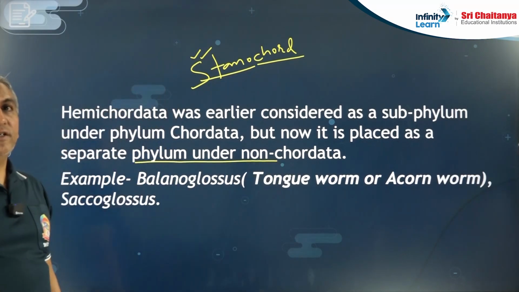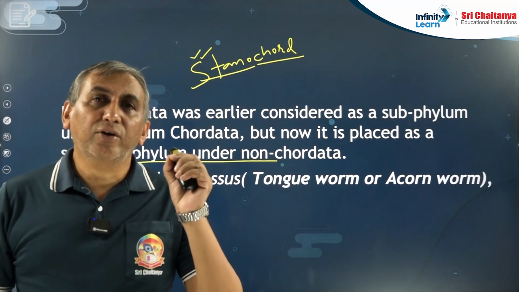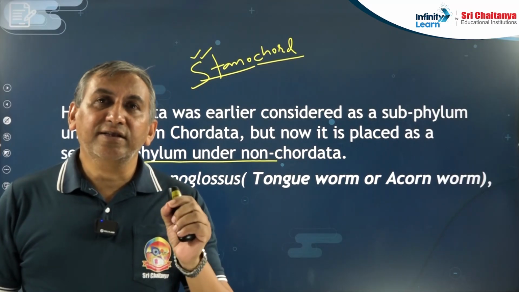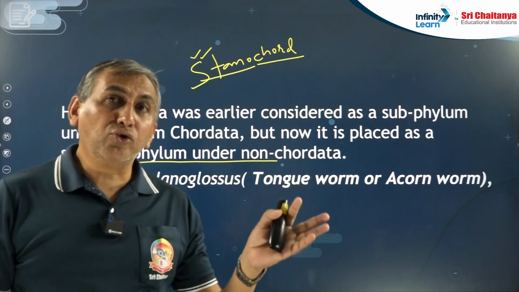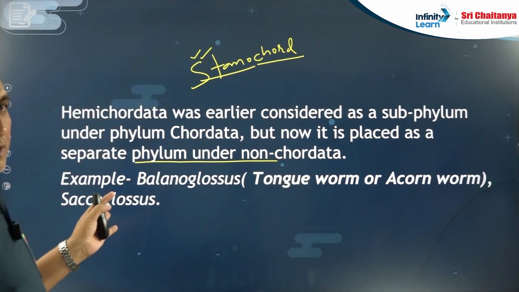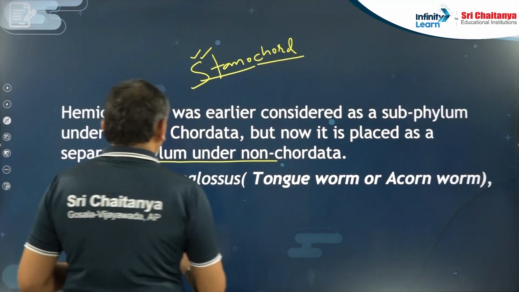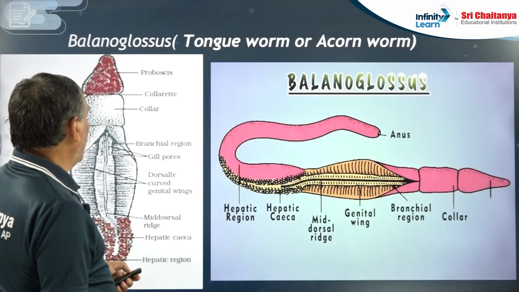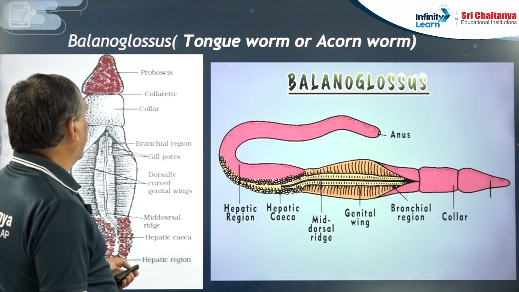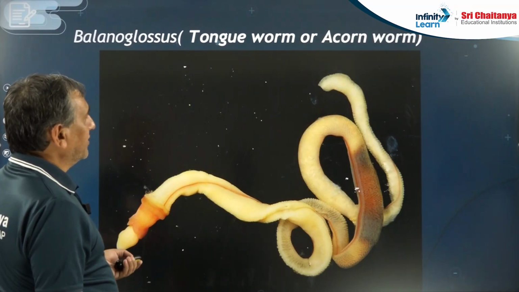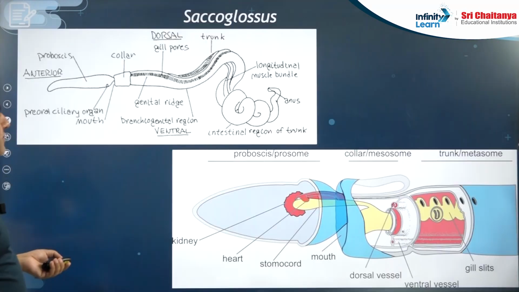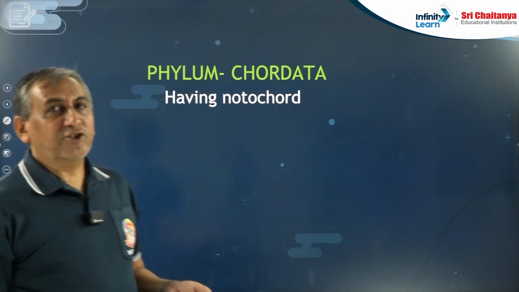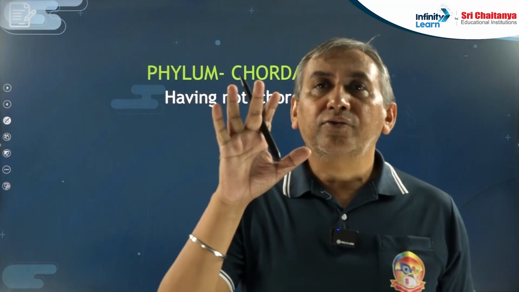So why previously did they include it as a subphylum of Chordata? Because in them stomochord is present, and they were considering that stomochord is similar to the notochord, but notochord is different, stomochord is different. Related to Hemichordata, you have to remember the first example, Balanoglossus, known as the tongue worm or acorn worm. It looks like a tongue. Second, Saccoglossus. So in this way we have completed the remaining 5 phyla of non-chordata.